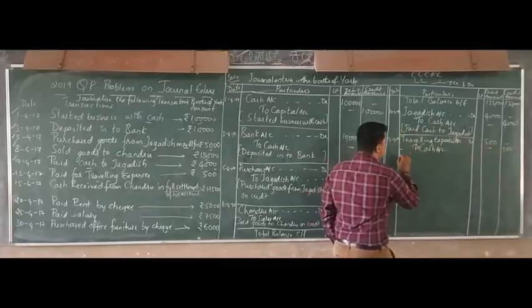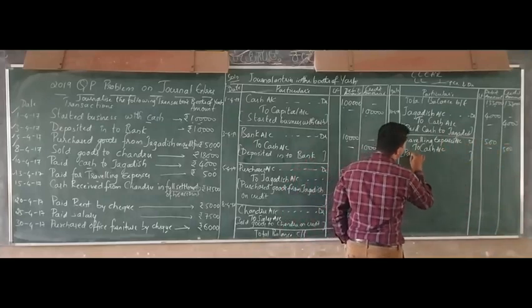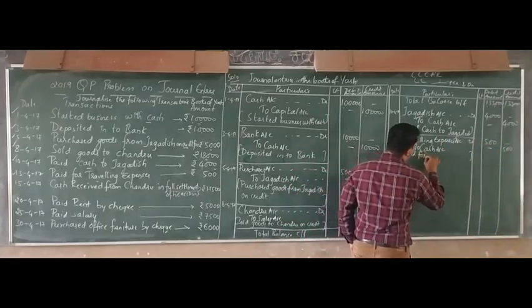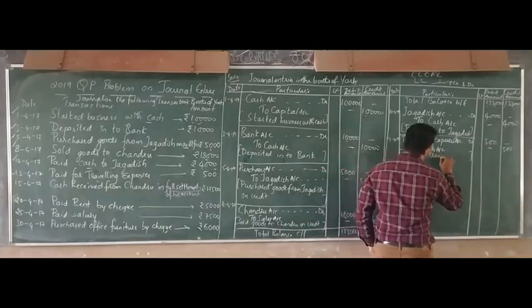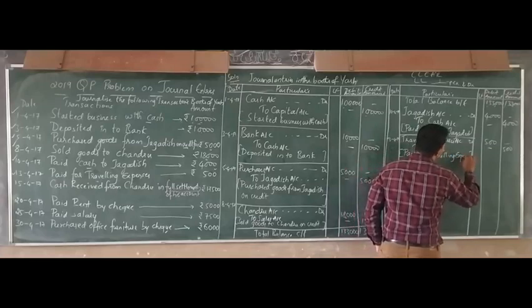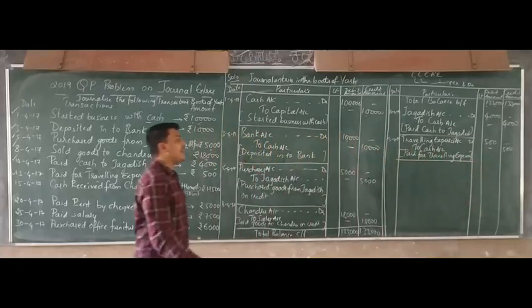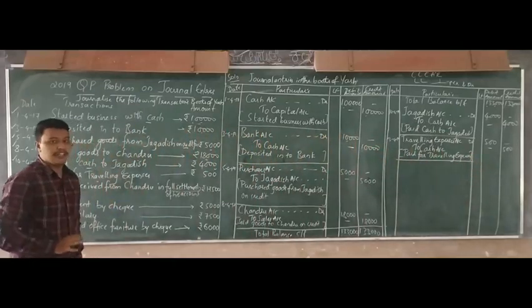So what is the narration here? That is paid for traveling expenses. Paid for traveling expenses. Okay, so we show it as paid for traveling expenses.